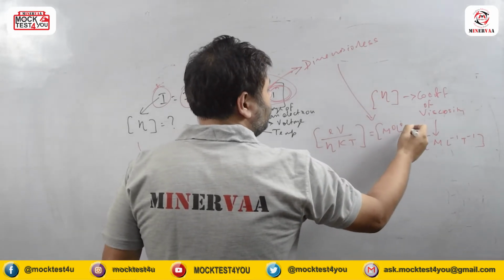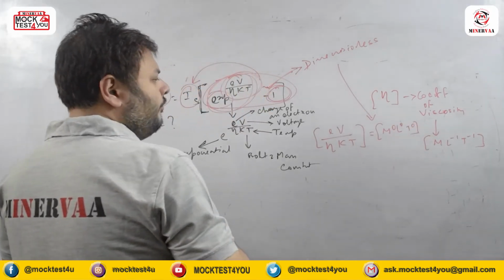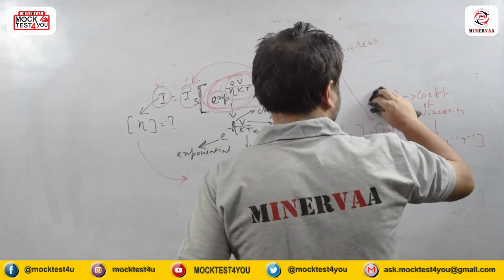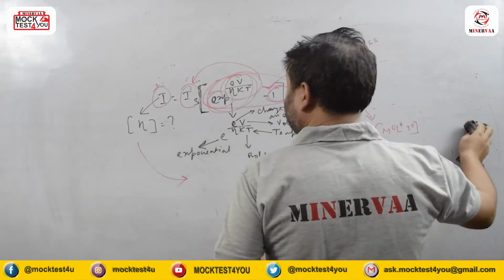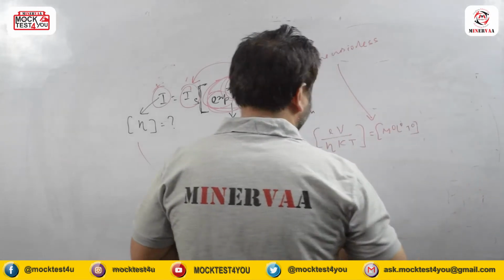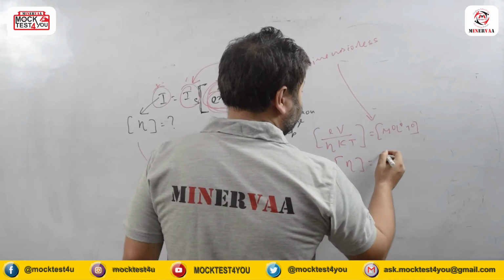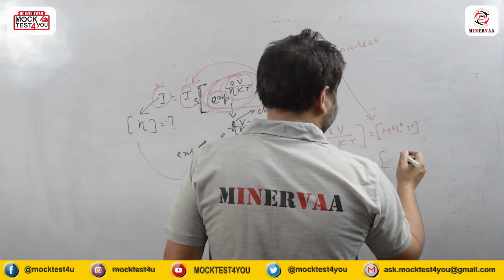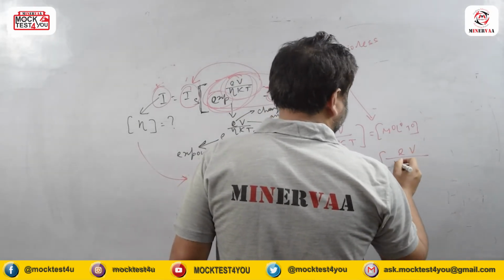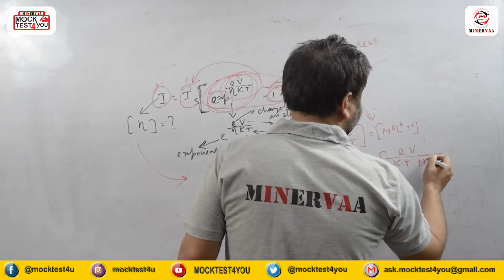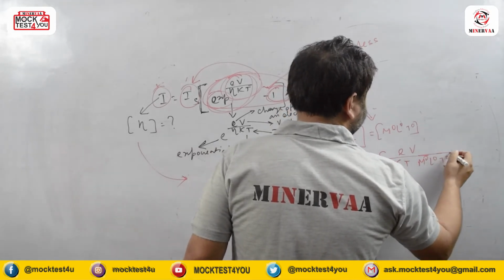which is M⁰L⁰T⁰. So we don't need that eta here, the coefficient of viscosity. So eta here is actually EV by kT into M⁰L⁰T⁰.